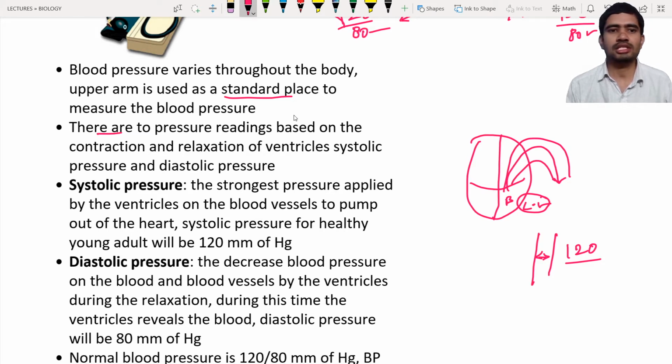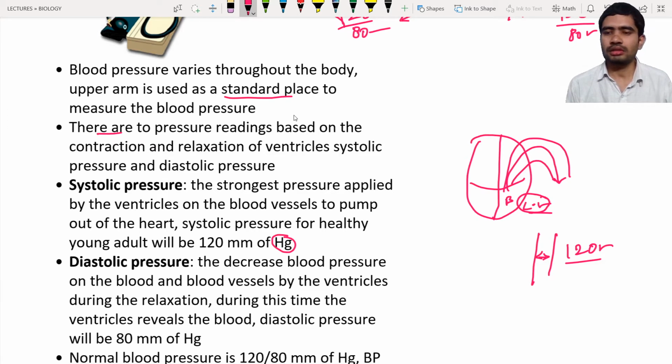What is meant by Hg? Hg is the symbol for mercury. So if you check with this machine, it will be 120 when the left ventricle is going to contract. The blood pressure in the blood vessels also increases, and the maximum will be 120.